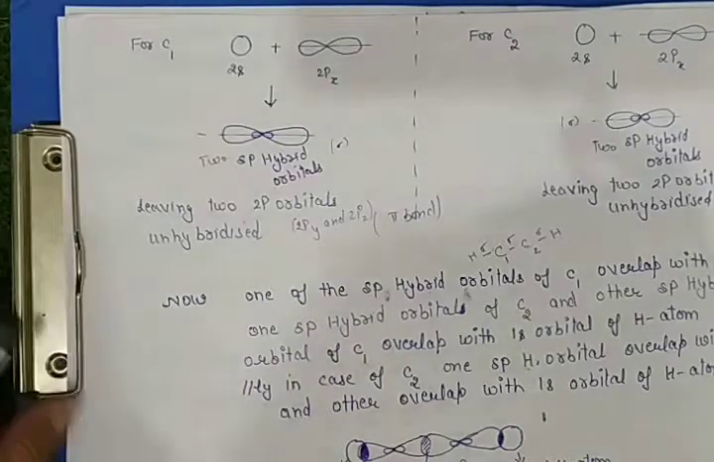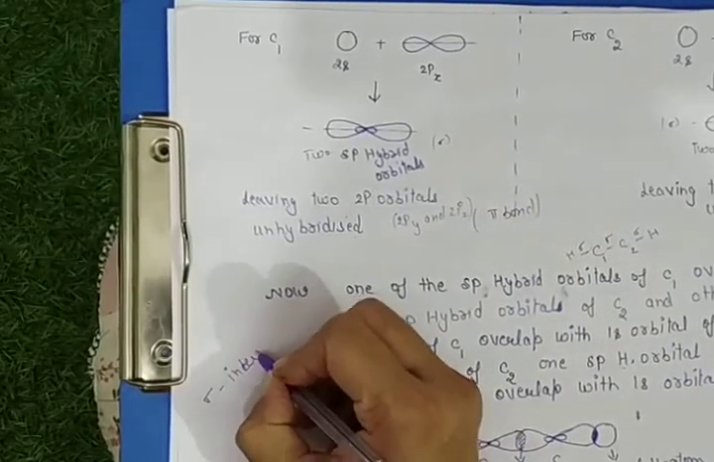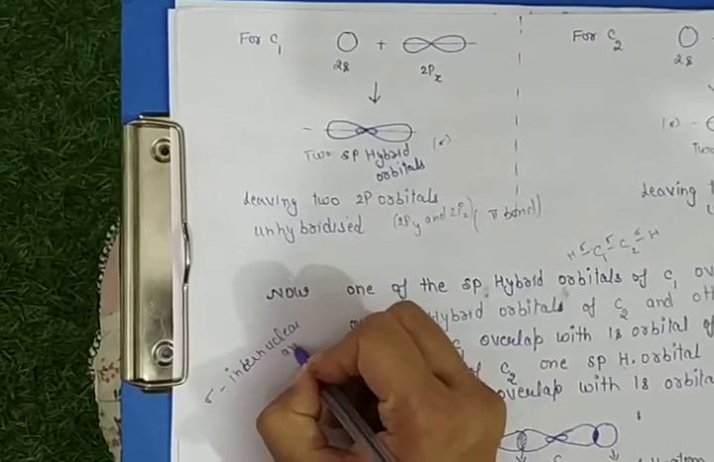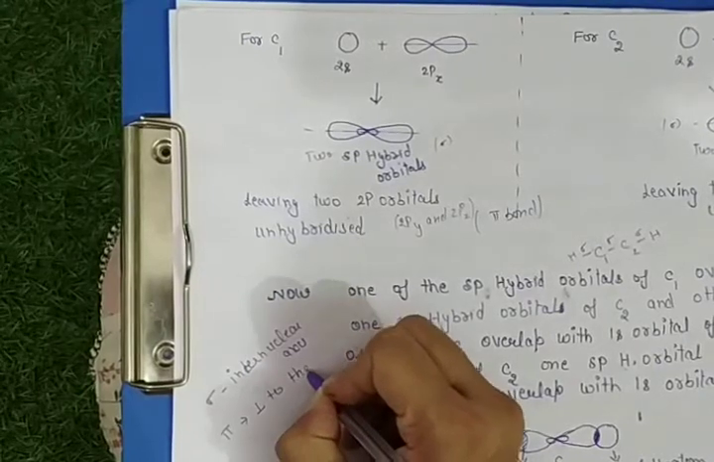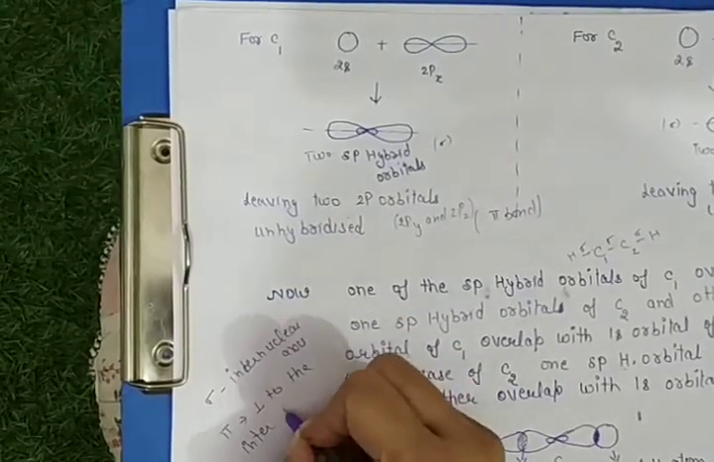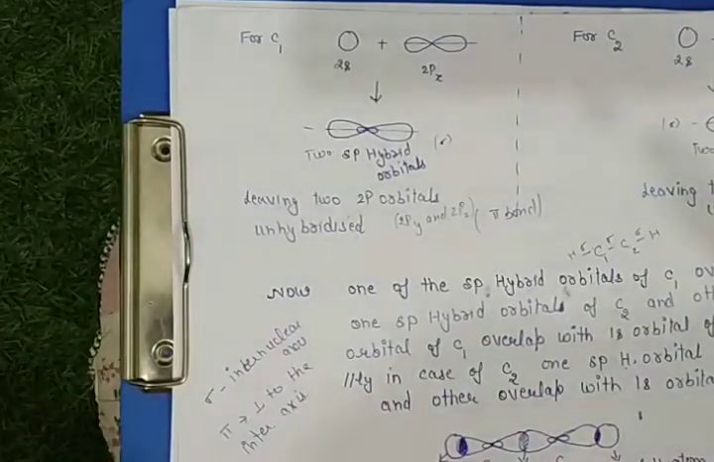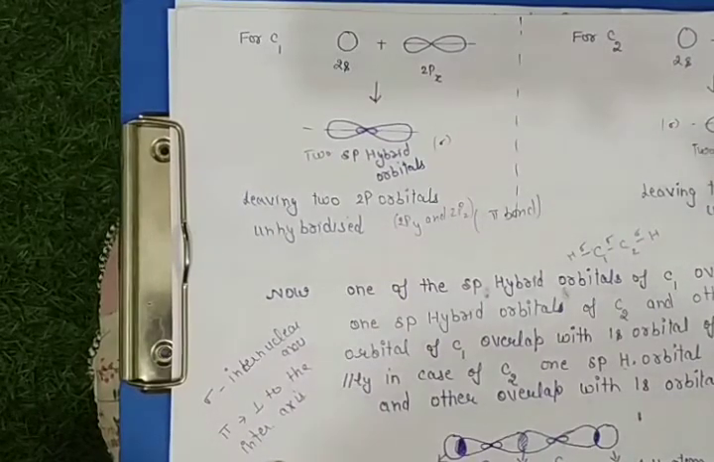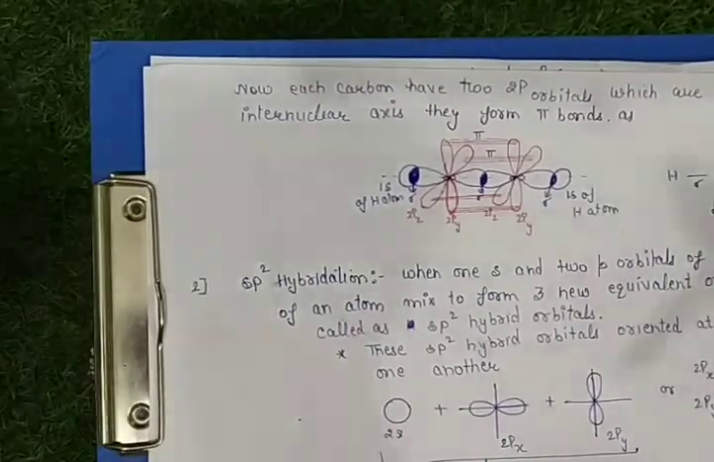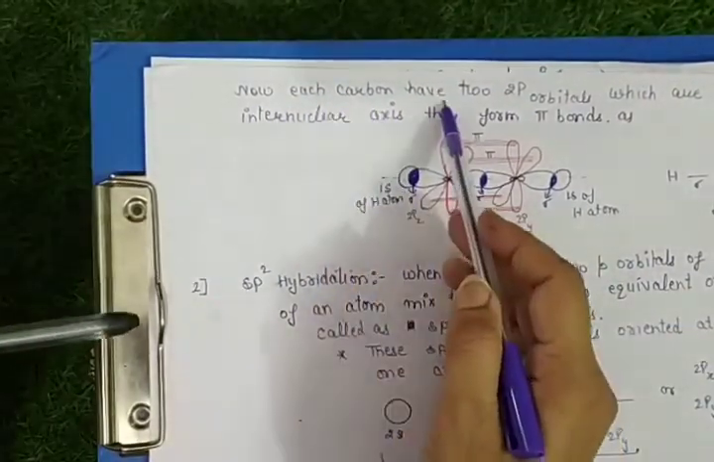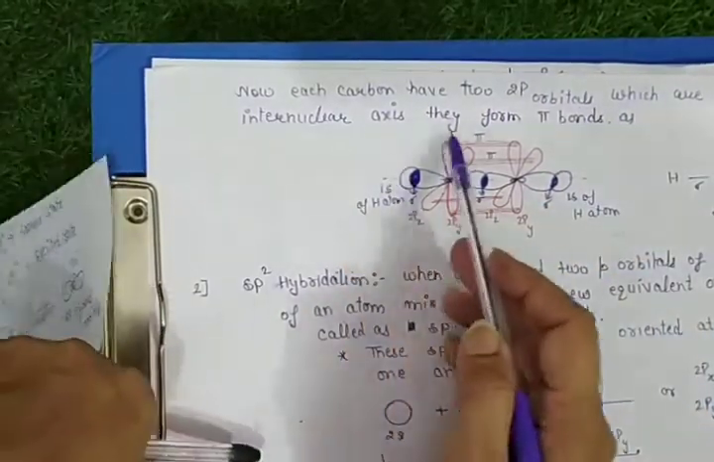And we discussed sigma and pi bonds. A sigma bond is formed along the internuclear axis, and a pi bond is formed perpendicular to the internuclear axis, isn't it? So how do they overlap? Perpendicular to the internuclear axis. So let's see. This is each carbon atom, with two 2p orbitals which are perpendicular to the internuclear axis, and they form pi bonds.